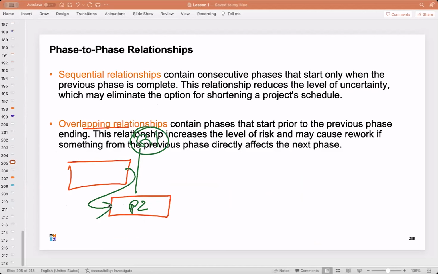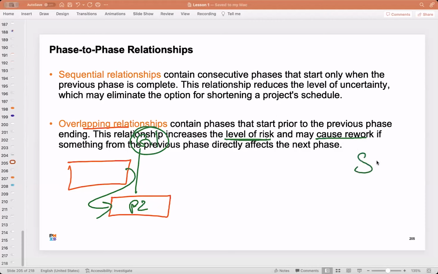Level of certainty will reduce. Uncertainty will increase, or it will increase the level of risk. Risk factor may increase. And sometimes in the gate review they tell some changes, then you may have to go back and do some rework. That is also possible, so we should not do that. Sometimes it may result in rework, sometimes in increasing the level of risk. So that is this overlapping relationship.